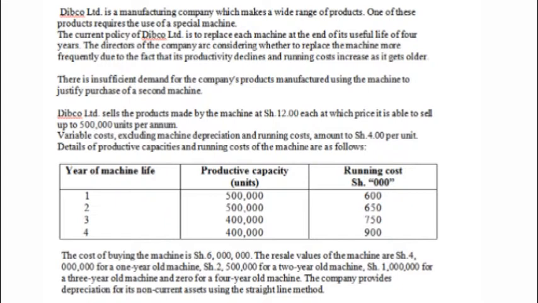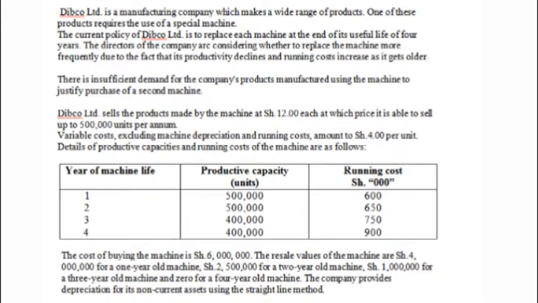But don't forget, we've been given some information as far as depreciation is concerned. Going down there, second last paragraph, you are told the company provides depreciation for non-current assets using the straight-line method. I hope you know what the straight-line method is. I'm sure you know it. We covered it in section 1. It's a method of depreciating non-current assets whereby the depreciation charged per year for the life of the machine is uniform. It is constant.